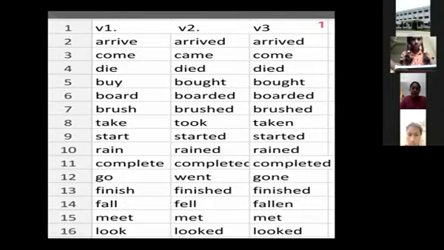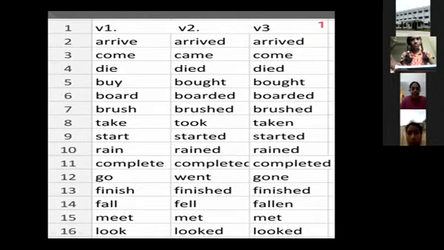So the bell had rung before I reached the school. Had rung indicates the earlier action. Okay, so past perfect indicates the first action, and simple past indicates the second action.